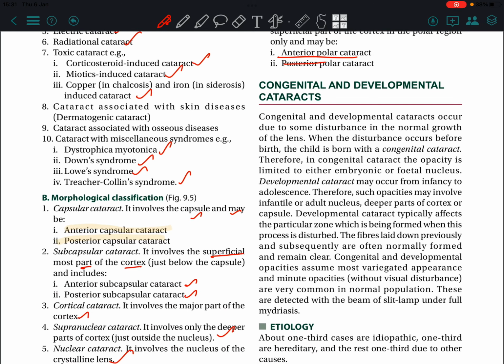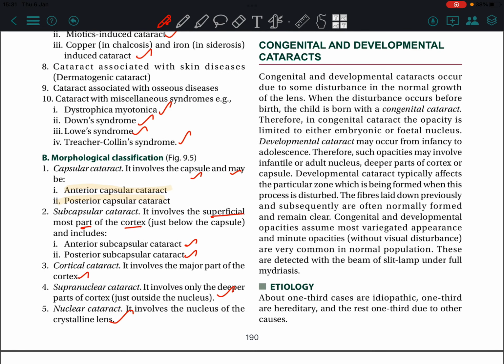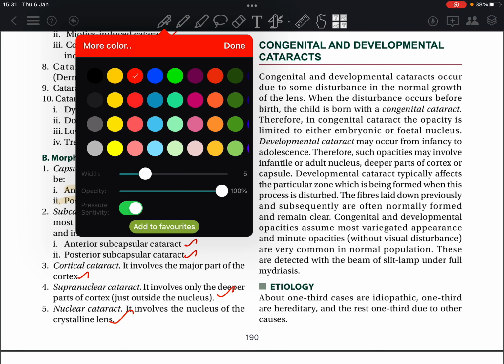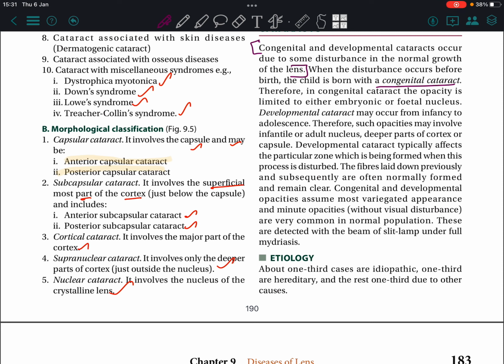Then let's see about the congenital and developmental cataracts. These are just basics. Congenital cataract. Congenital and developmental cataracts occur due to some disturbance in normal growth of the lens, that is during the birth. So when the disturbance occurs before the birth, the child is born with congenital cataract. When it occurs during development, that is during infancy and adolescence, it is developmental cataract.